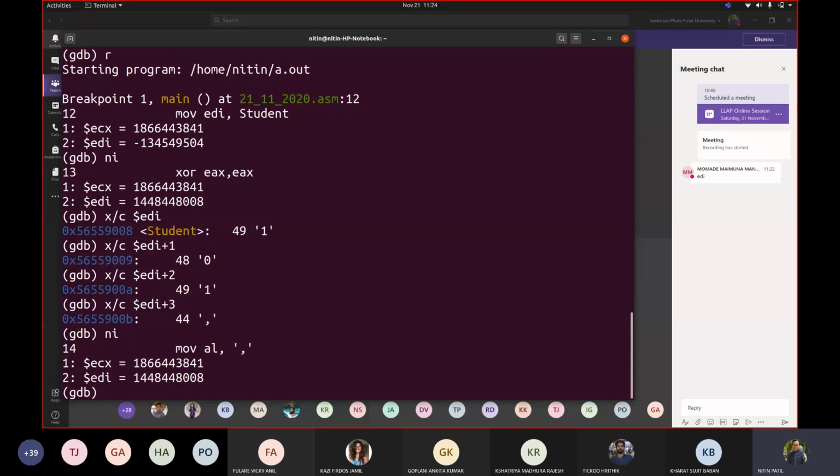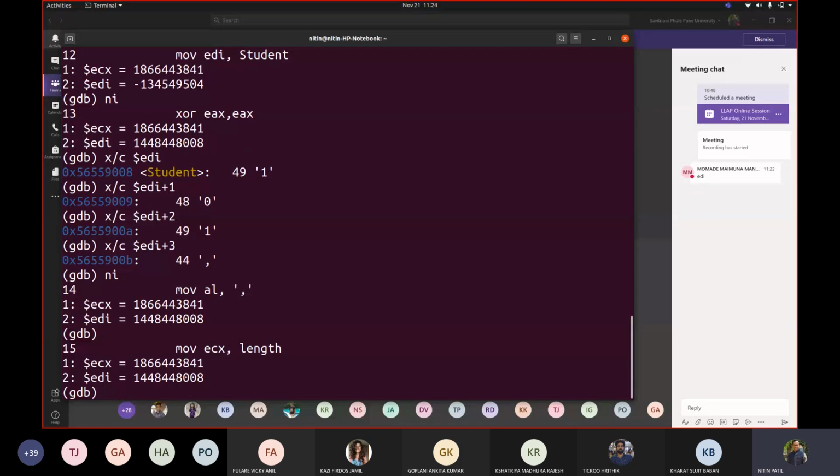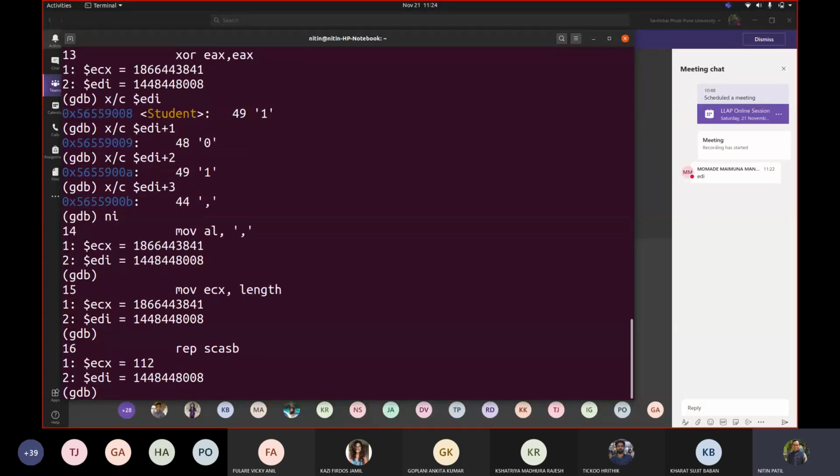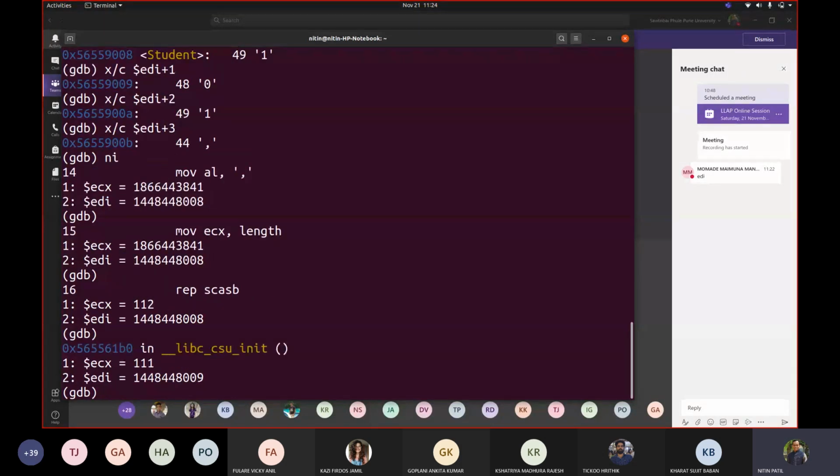Okay, EDI is 8 now. We gave comma to AL. We gave length with ECX. So we got 112 and we said repeat SCASB. Fine. Now what happened? What should we write, repeat or repeat till not equal? I wrote repeat only, correct, with SCASB, because we have to reach that level. Now it only took 1 and then came out. We want repeat till not equal. Correct here. So let us make the change.